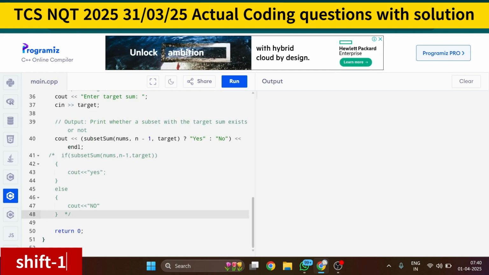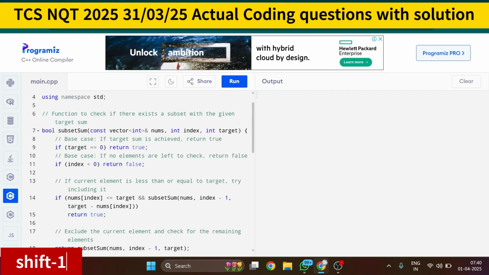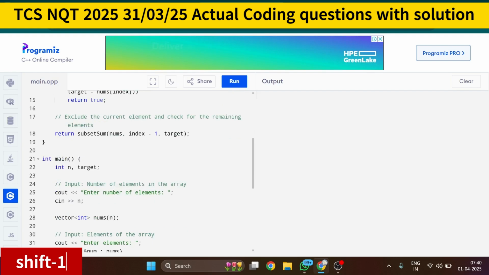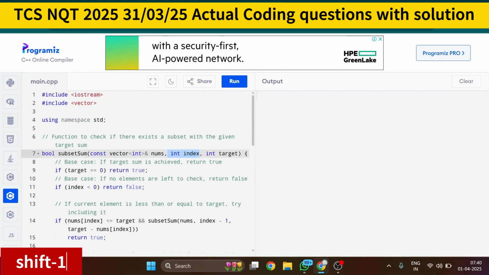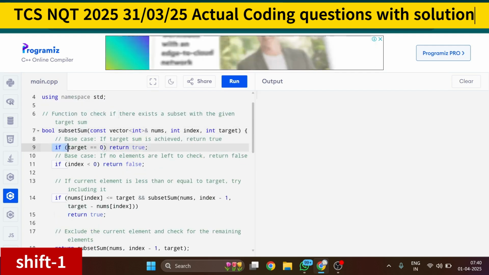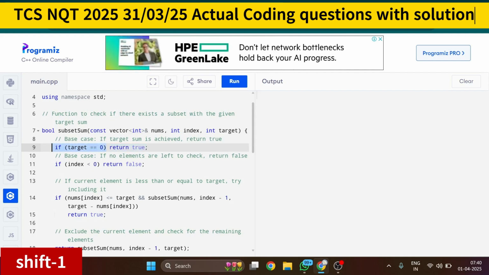Now let us come to the question. Function subset sum: this is the function where we check whether this subset exists or not. I am declaring the return type as bool, subset sum, const vector int ampersand nums, which means I am taking the input, then the index, starting from n minus 1, and then the target. First, the base case: if target equal to 0, it means you have reached the last element, so it will return true.